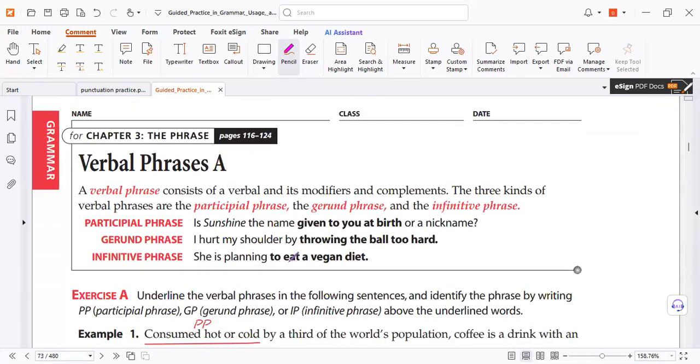Now verbal phrases, as you remember, participle, past participle. And here, past participle, no commas. Why are there no commas? Essential. Why don't we have a comma? Because it's a gerund. And why don't we have a comma? Because it modifies the planning. How can I separate the meaning? So be careful.